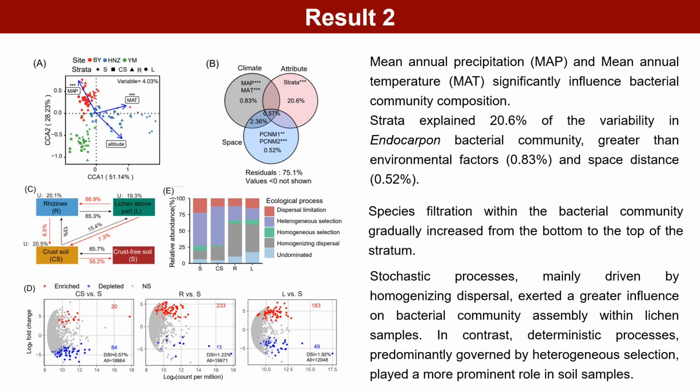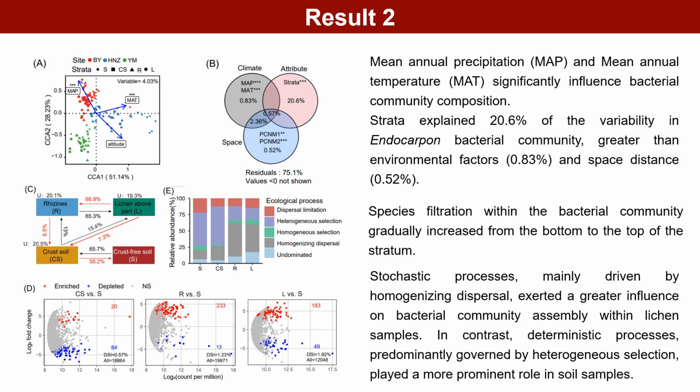DPA analysis revealed that strata explained most of the variability in the Endocarpon bacterial community, greater than environmental factors and space distance. Source tracking analysis suggested that species filtration on the bacterial community gradually increased from the bottom to the top of the stratum, and lichen-associated bacterial communities were primarily derived from crust soil.